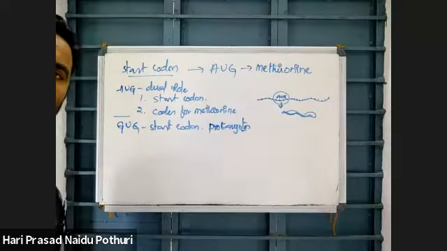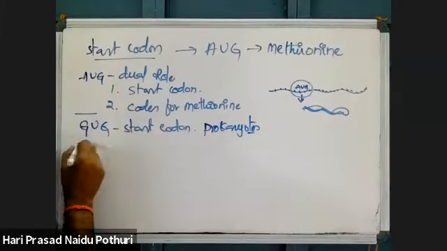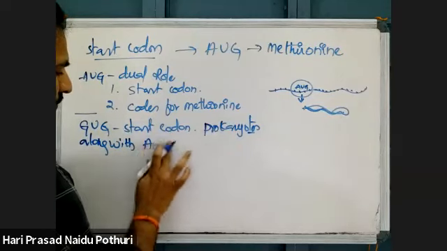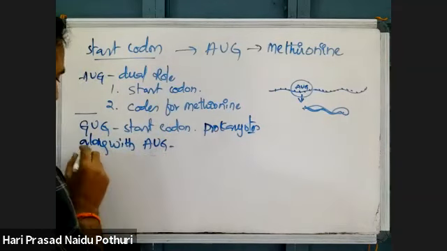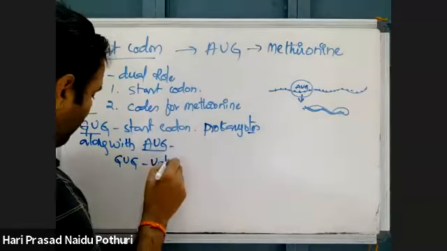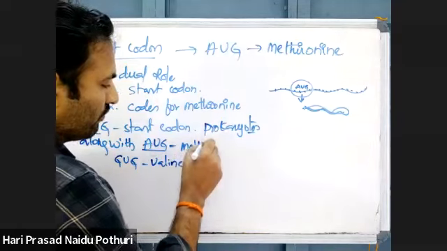In prokaryotes, GUG acts as a start codon along with AUG. That means in prokaryotes, both AUG and GUG will act as start codons. GUG is coding for which amino acid? Valine. AUG is coding for methionine.